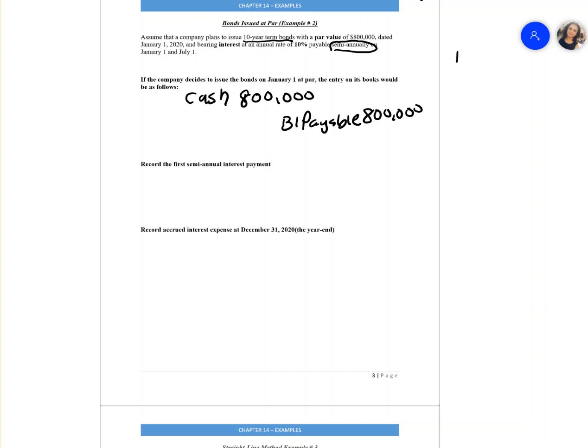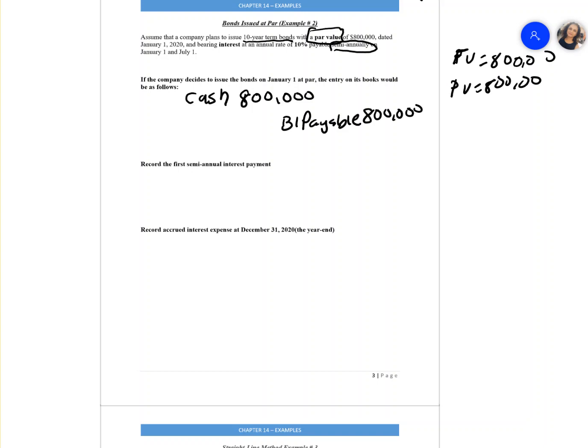How are we going to calculate it? We know the face value of the bond is 800,000. In this case, we don't know the market rate, so it's hard to calculate the present value of the bond, because you need two interest rates in order to calculate your bonds payable. In other words, we cannot use the formula to calculate it. The question states that it's issued at par value of 800,000. So if it's par, they both are the same. The present value of the bond and the face value of the bond are both 800,000.